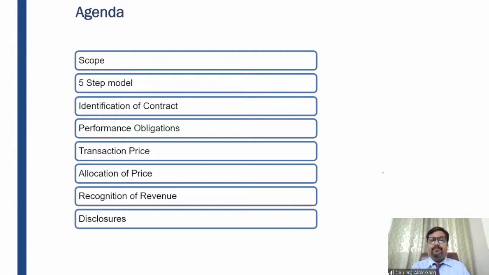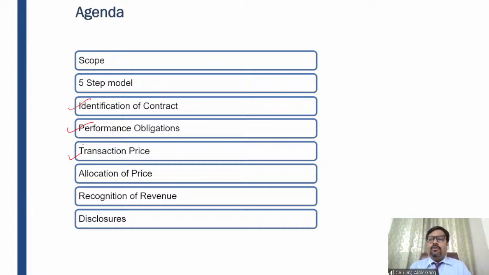In step 3, transaction price. So once we have covered that, yes, it is a contract that comes under the purview of Ind AS 115, and yes, these are the set of performance obligations, like 5 performance obligations in the contract. Now we need to understand what is the transaction price, and this is step 3 of Ind AS 115. We discussed in part 3 in the previous lecture that transaction price could be fixed consideration as well as variable consideration, right? So transaction price is the price of the entire contract.